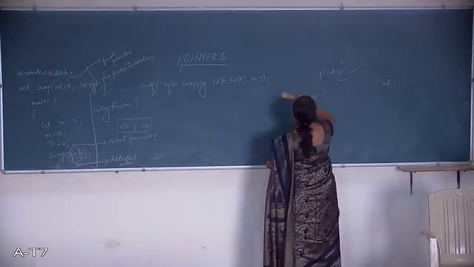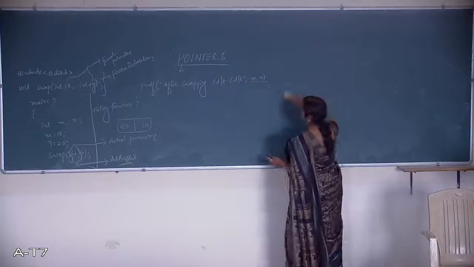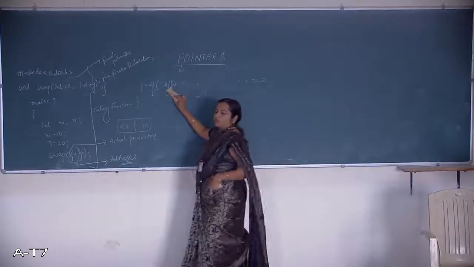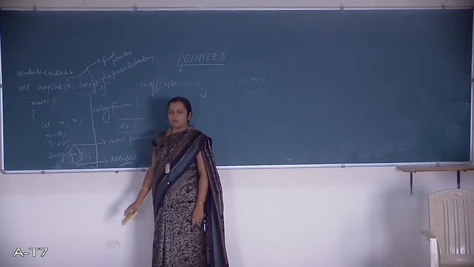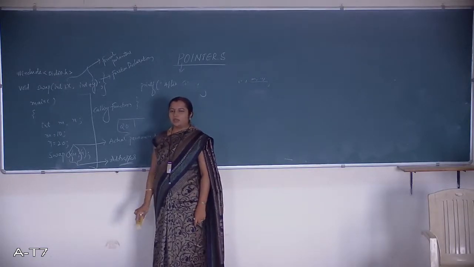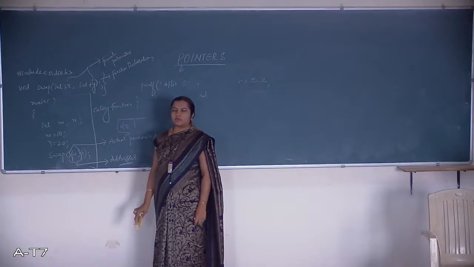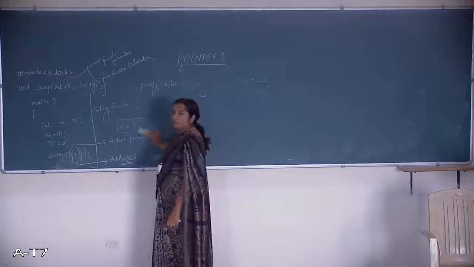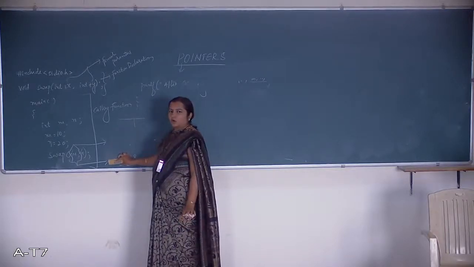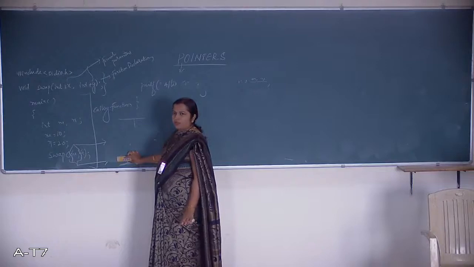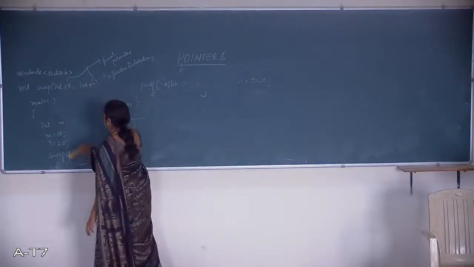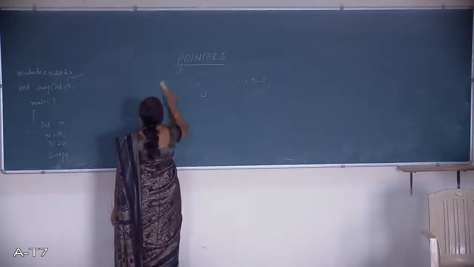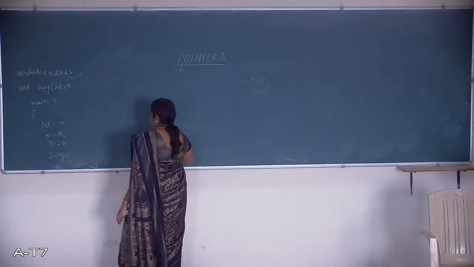What you need to remember here? The pointer variable, what will be its size? Obviously the size varies from compiler to compiler, that is, machine to machine, machine dependent only. If it is 16 bits, it is 2 bytes. If it is 32, then it is 4 bytes. Why is it so? It is not holding the data, it is only holding what? The address. That is the reason behind that. Hence the answer should be either 2 bytes or 4 bytes.